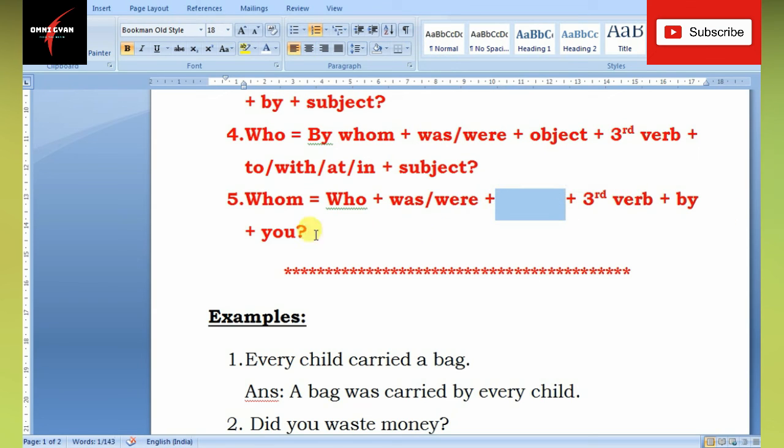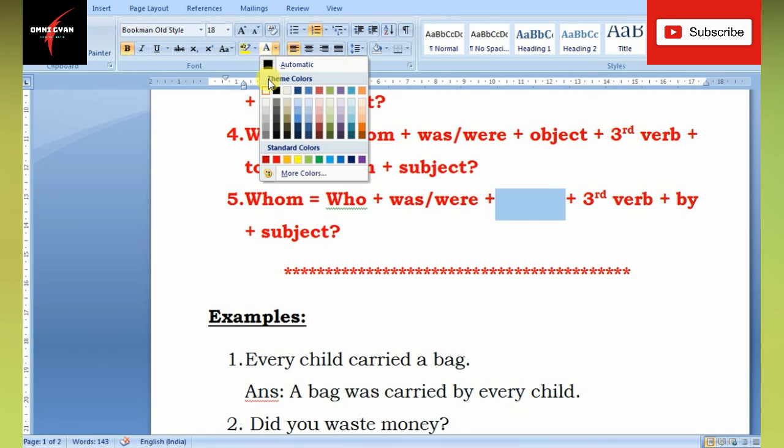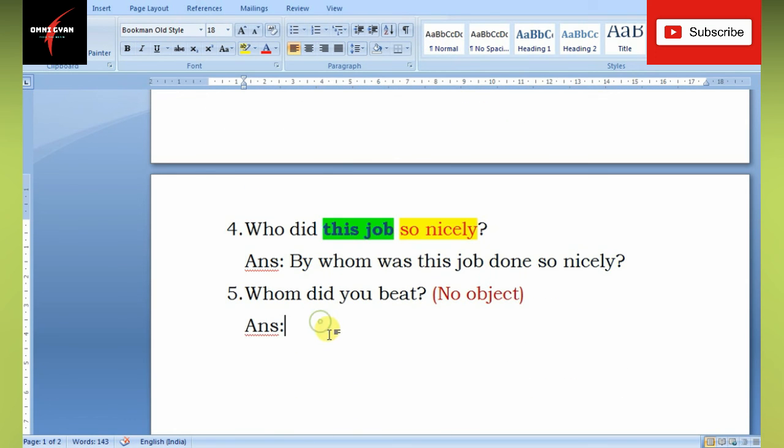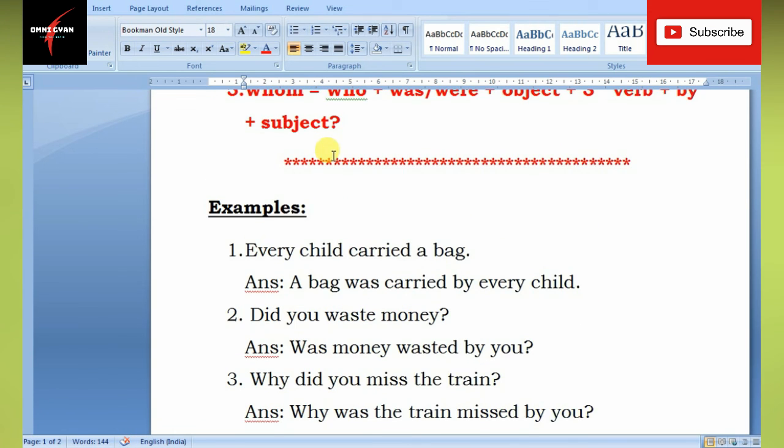If there's no object, I'm sorry, here I made a mistake, there should be a subject here. If there is no object or no subject, it doesn't matter. If there is no subject, we will stop right after the verb, and if there is no object, then we will jump onto the verb after was or were. All right, so this is as simple as that. So here in this example, whom did you beat? So we begin with who. Whom becomes who according to the rule. So who